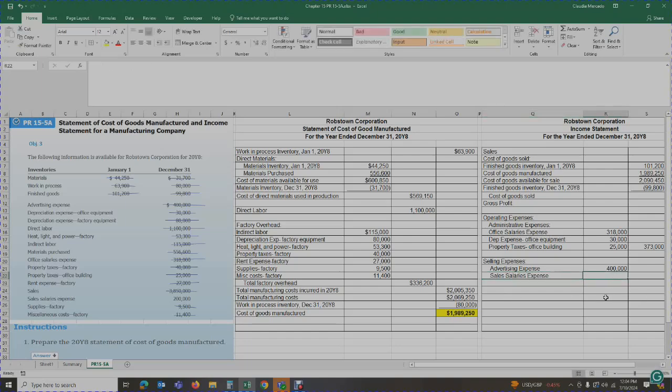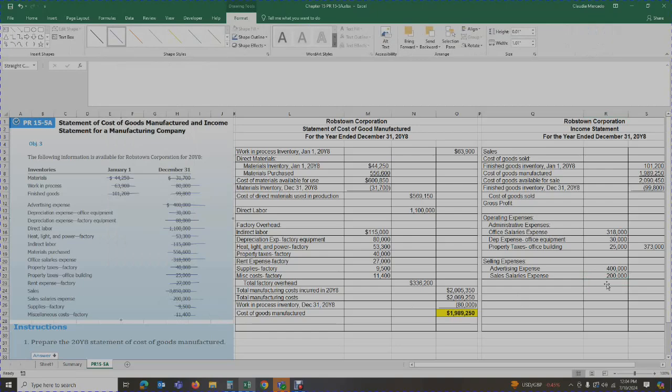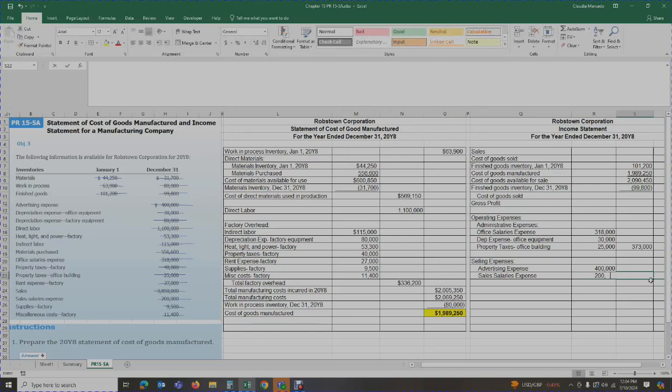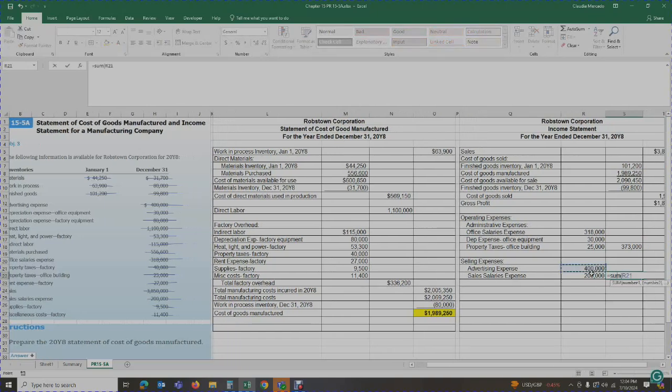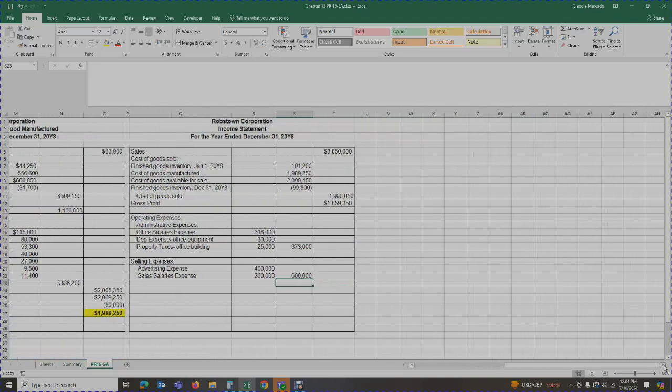Okay, and I have $200,000 that I spent on sales salaries expense. So I'm going to add those two together, and that's going to give me $600,000. Okay, so let's focus on the income statement now.